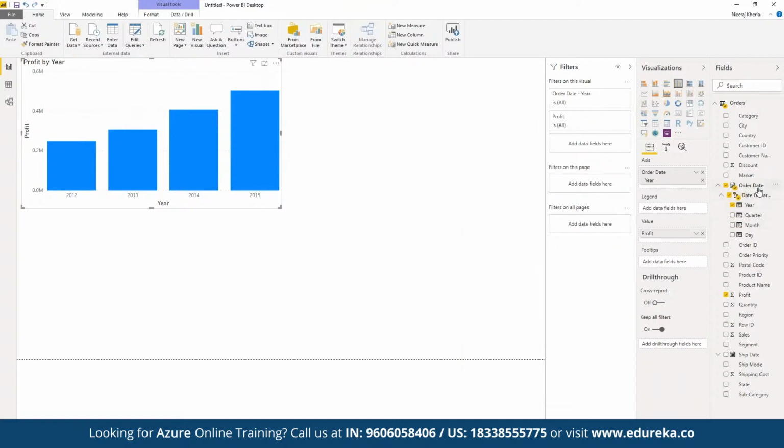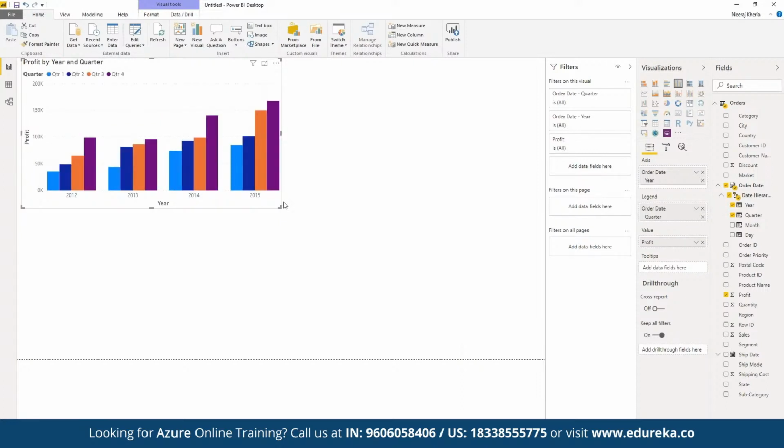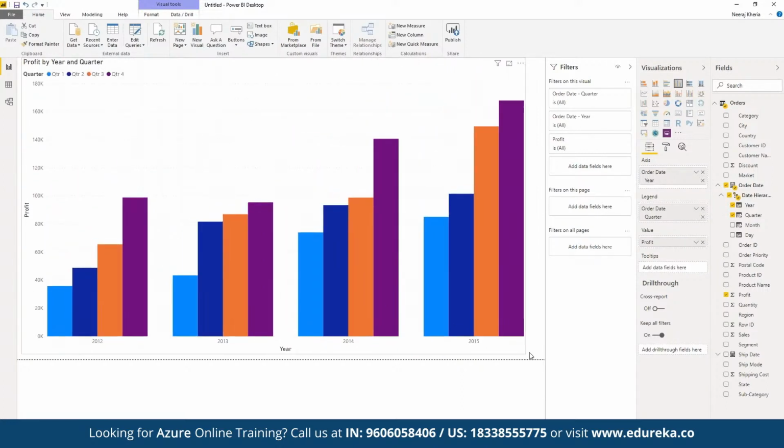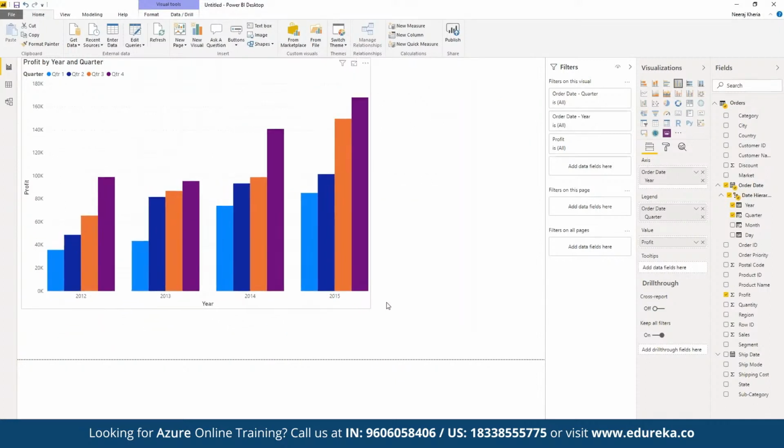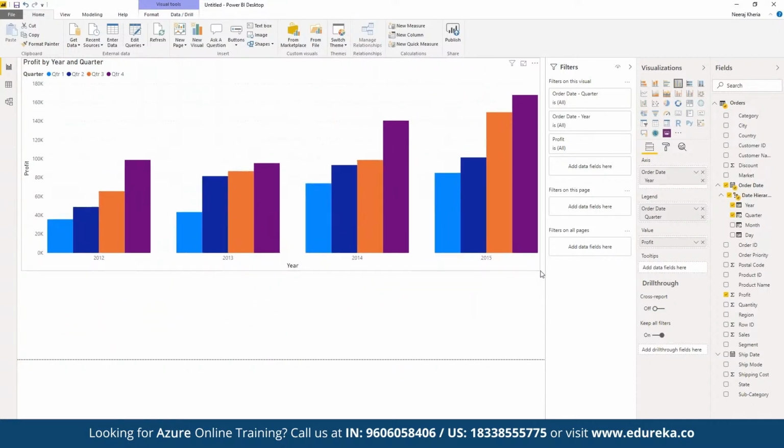And now we can expand order data. So in order date, we have segregation based on year, quarter, month, and day. Now we want to see a detailed report in terms of quarter. So here we can pick quarter and drop it under legend. So now we can see we have a detailed report on the performance, not just in one quarter, but in terms of different quarters as well.